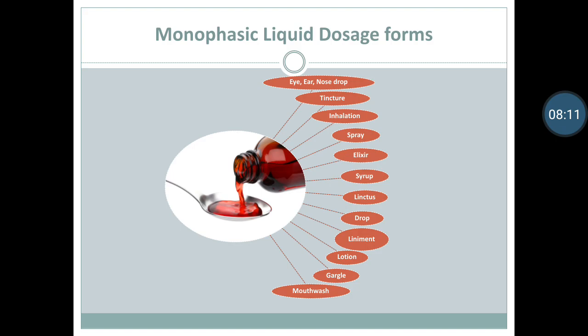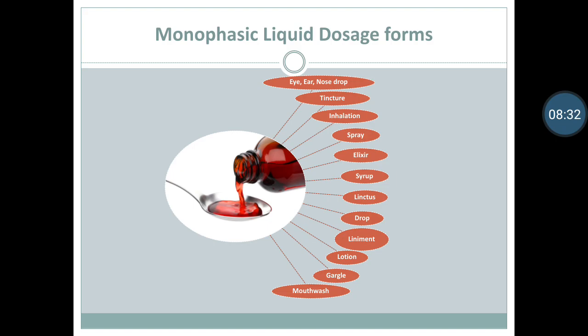Liquid dosage form, which are of two types, monophasic and biphasic. Monophasic liquid dosage forms: eye, ear and nasal drops. These are instilled into the eye, ear and nose.